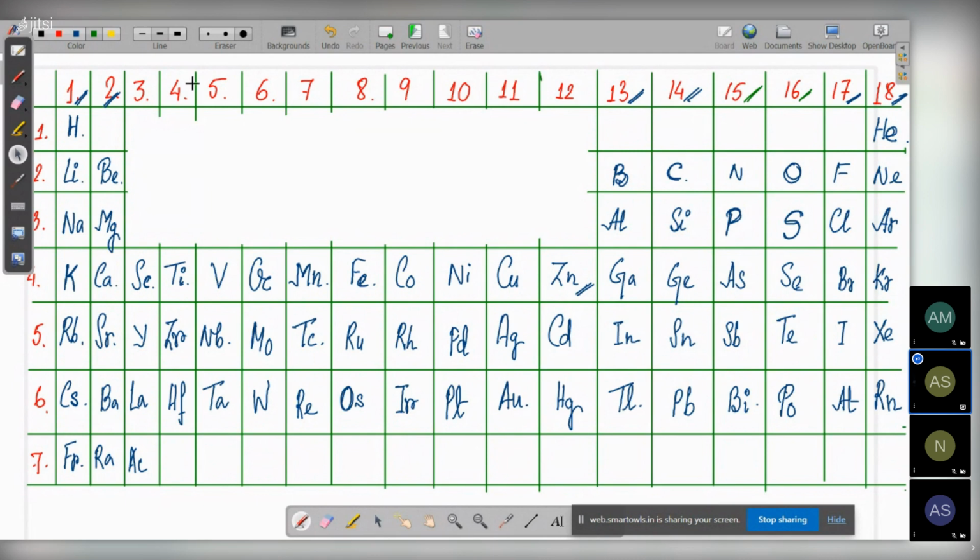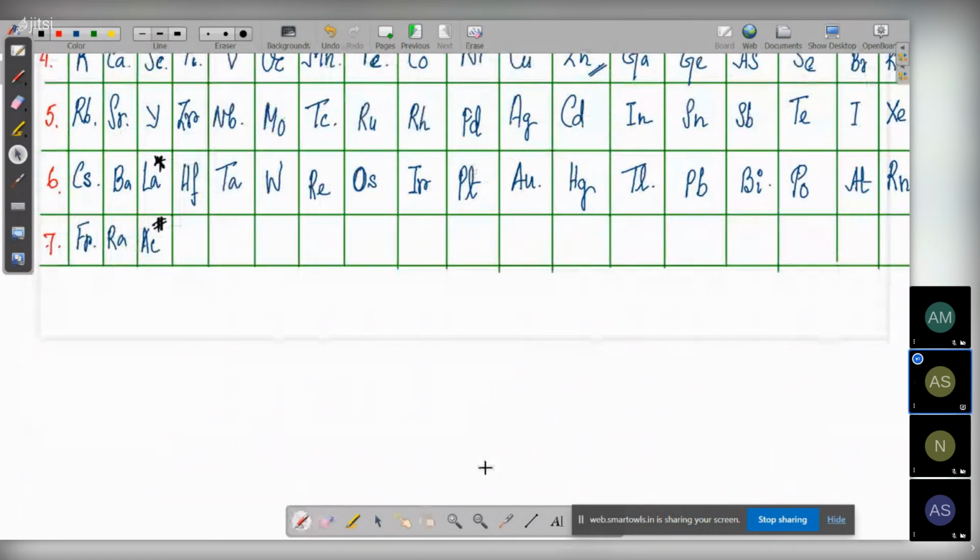when you see the periodic table in any book, you see a symbol is given. Let's give a star on lanthanum, and on actinium let's put a hash. Below you have different elements written.